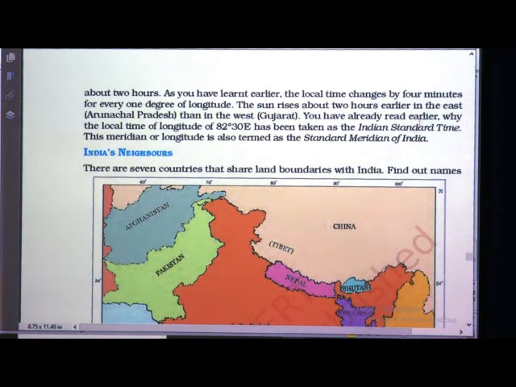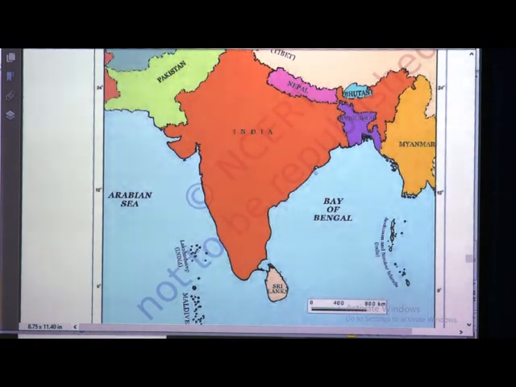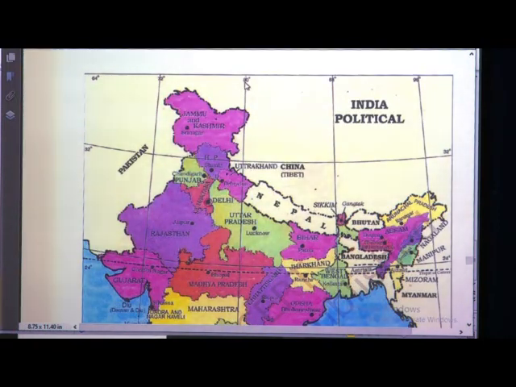You have also read earlier why the local time of longitude of 82 degree 30 minutes east has been taken as Indian Standard Time. So, this meridian or longitude is also termed as Standard Meridian of India. You can see here this is 80 degree and here it comes 82 degree. So, this 82 degree 30 minutes east is considered as the Standard Meridian of India. Whatever time is there on this longitude, that time will be followed by the whole country.